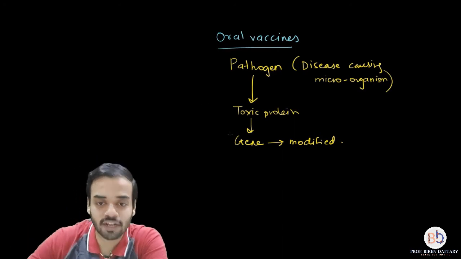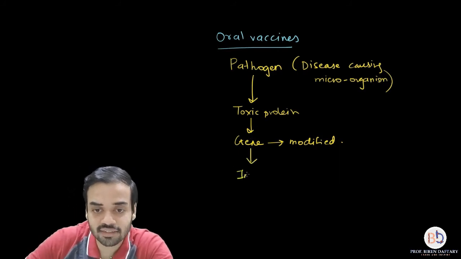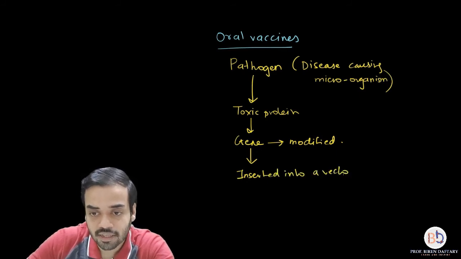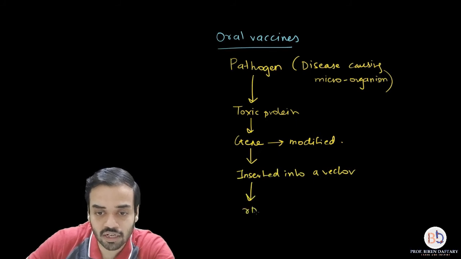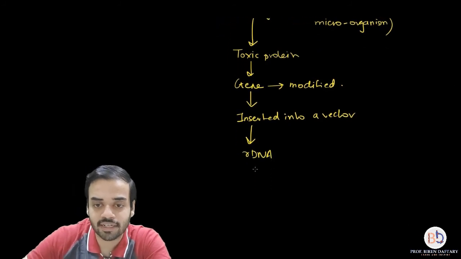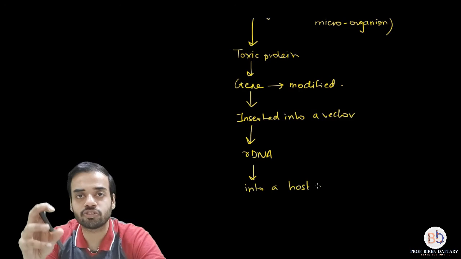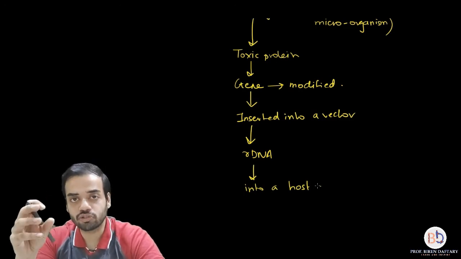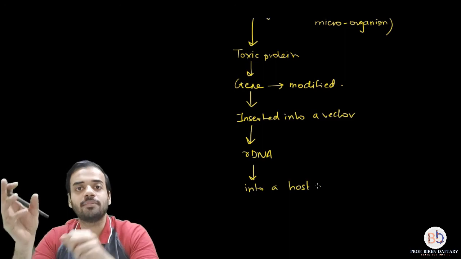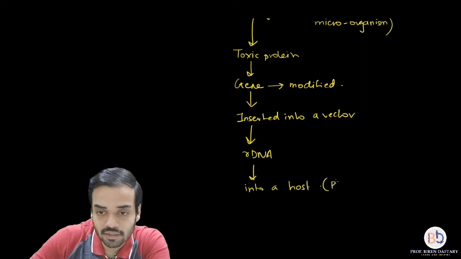So that gene is modified, then it is inserted into a vector, and what will you get? You will get something which is called a recombinant DNA molecule. This recombinant DNA molecule will then be inserted into a host. Now please remember, in the case of oral vaccines, mostly the hosts which are used are plants. So inside the plant genome, the recombinant DNA is inserted.